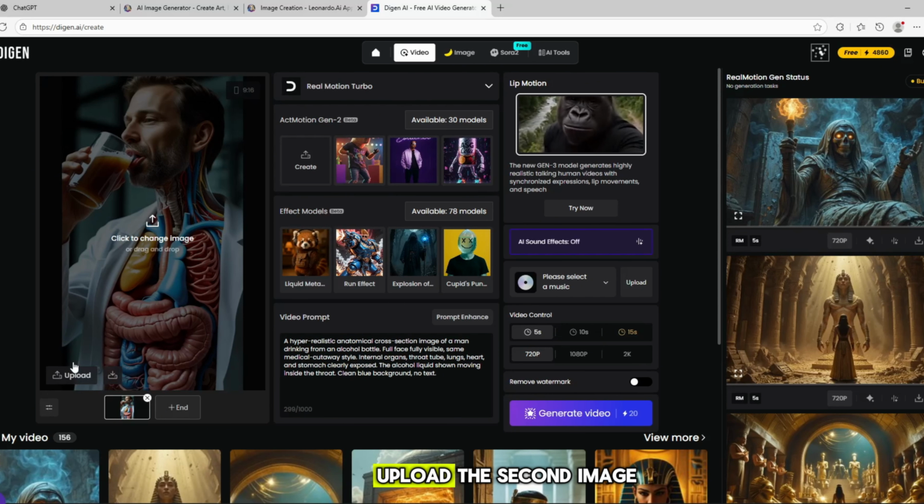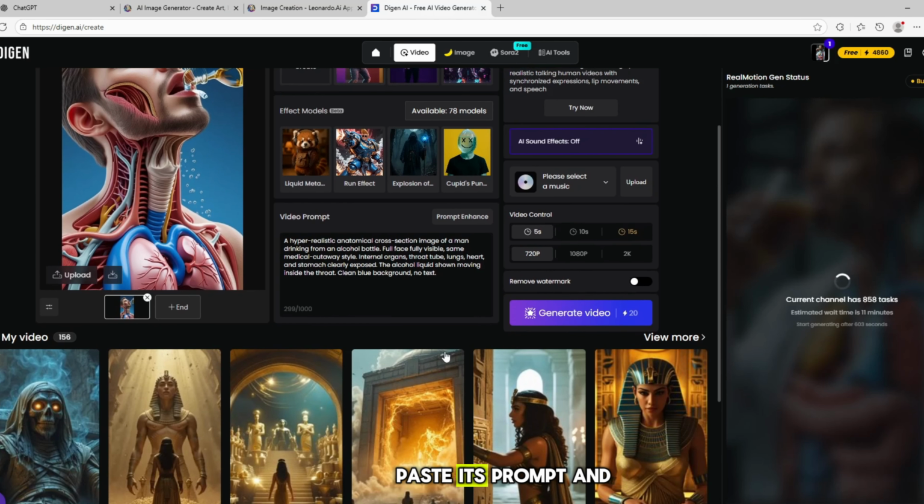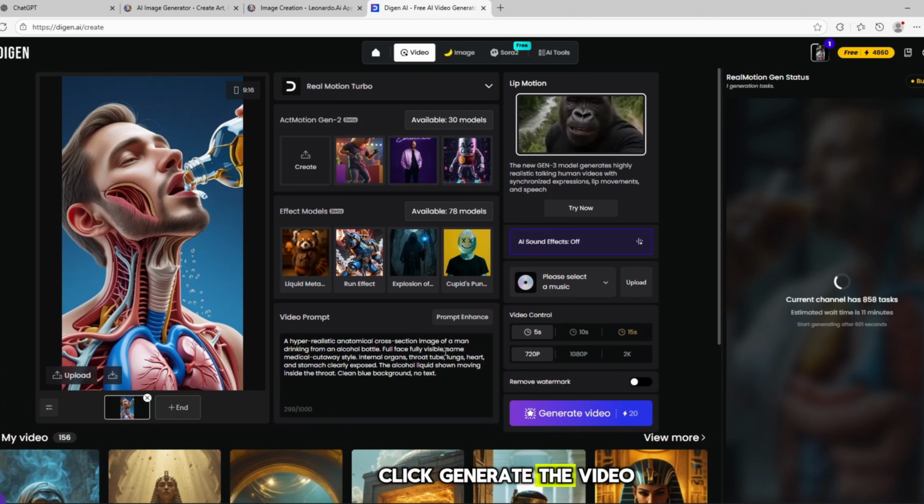Similarly, I will upload the second image, paste its prompt, and click Generate. The video creation will start for that image as well. This process takes a little time, but using this method, you can create 2 AI videos. You can start making high-quality videos of 10 to 15 minutes easily on this platform.